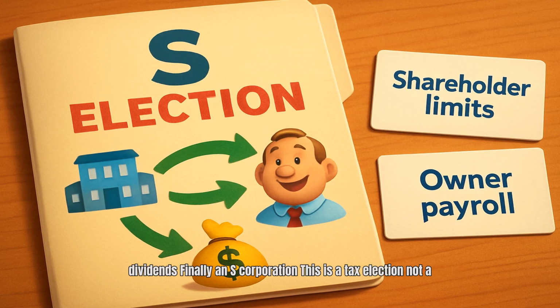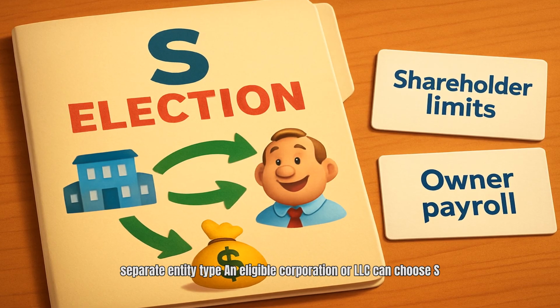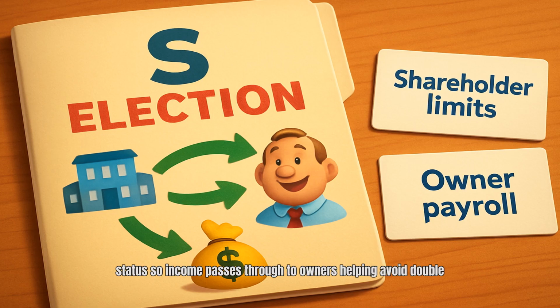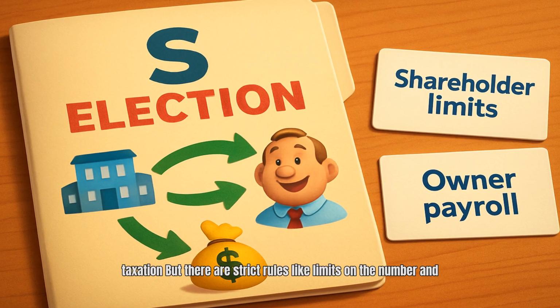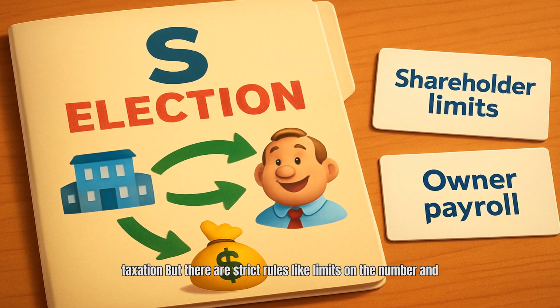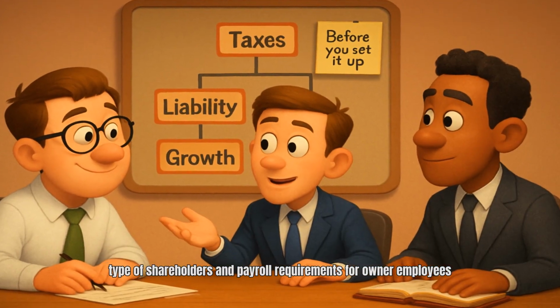Finally, an S corporation. This is a tax election, not a separate entity type. An eligible corporation or LLC can choose S status, so income passes through to owners, helping avoid double taxation. But there are strict rules, like limits on the number and type of shareholders, and payroll requirements for owner-employees.